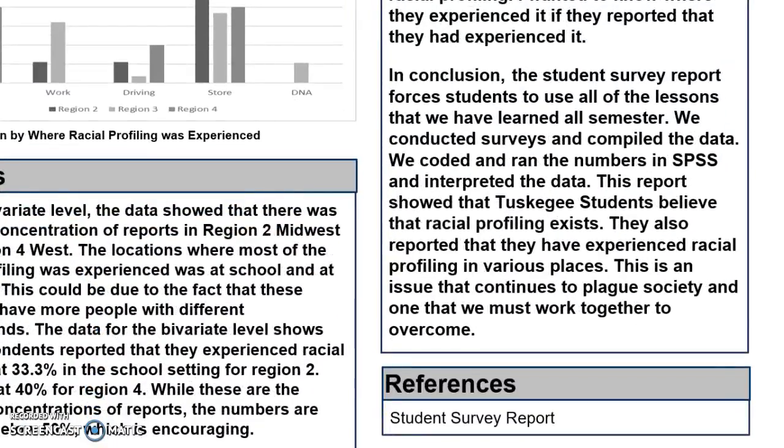In conclusion, the survey report forces students to use the lessons that we have used all semester. We conducted surveys, compiled the data, we coded it, ran the numbers in SPSS, and interpreted it. This report shows that Tuskegee University students do believe that racial profiling exists. They also report that they have experienced racial profiling in various places. This is an issue that continues to plague society and one that we must work together on to overcome.